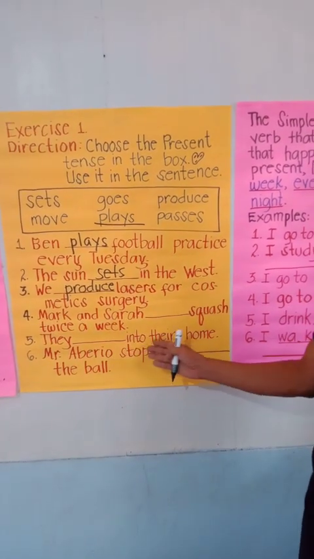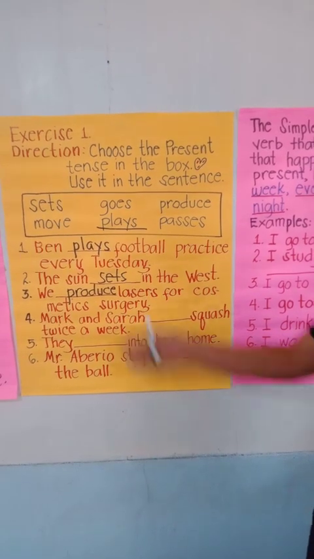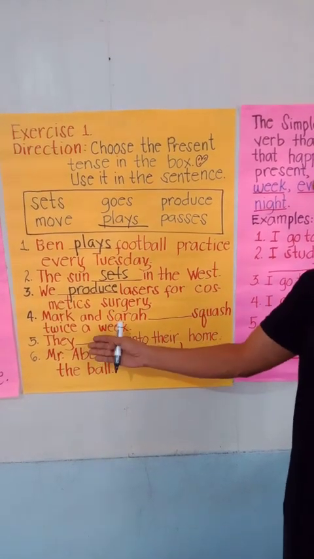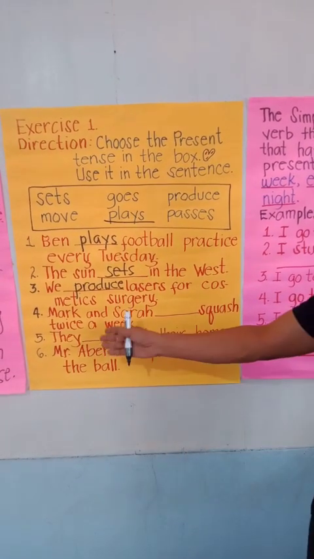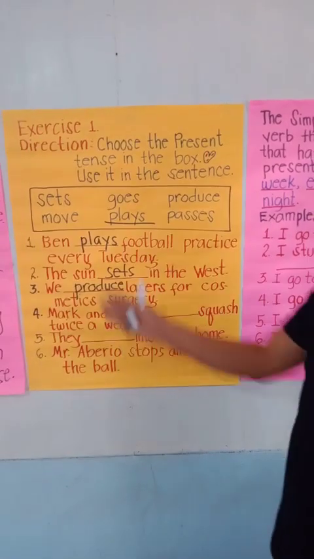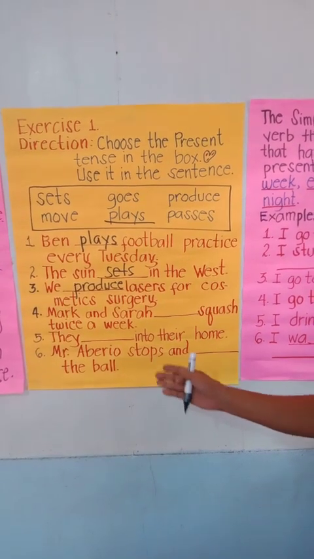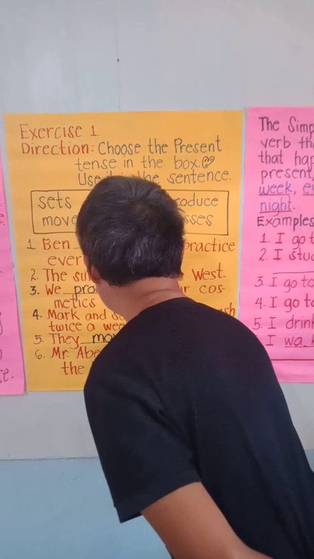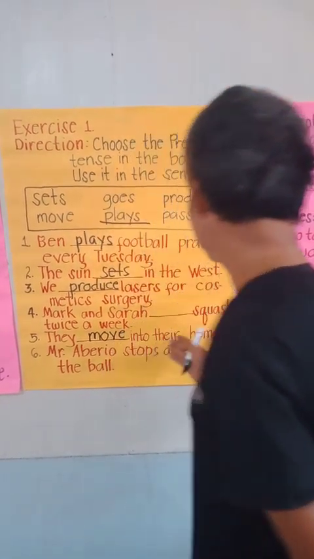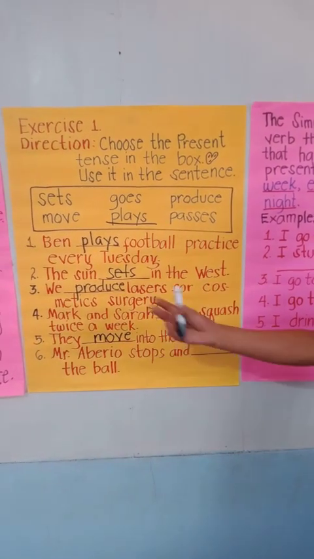They blank into their home. Which verb do you think we are going to supply in the number 5 sentence? They move into their home. Very good. They move into their home. Last number.